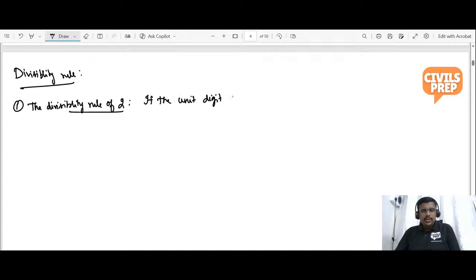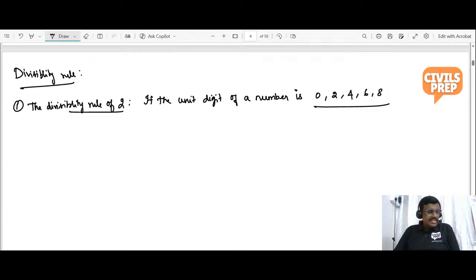If the unit digit of a number is 0, 2, 4, 6, or 8, then the entire number is divisible by 2. The unit digit is the ones place. Yes, the unit digit is even. Very good. So we can also state that it is for the even numbers.